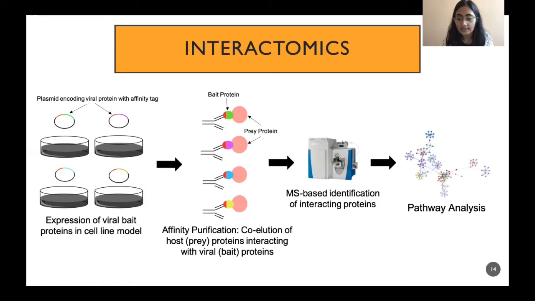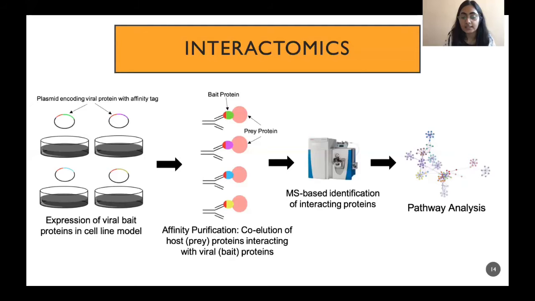Now, mass spec based identification of the interacting proteins leads to the identification of protein-protein interactions and the entire network of host and viral interactions, from where the host proteins that might be interacting with the viral components can be identified.